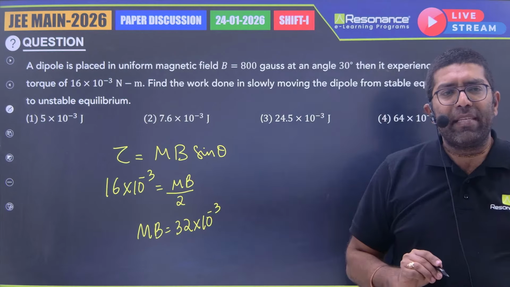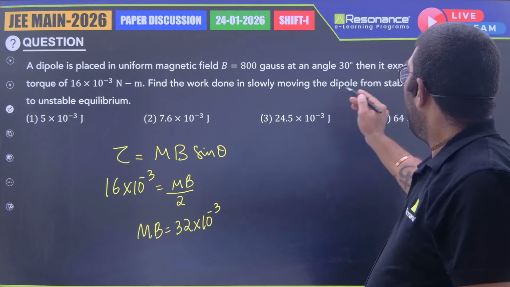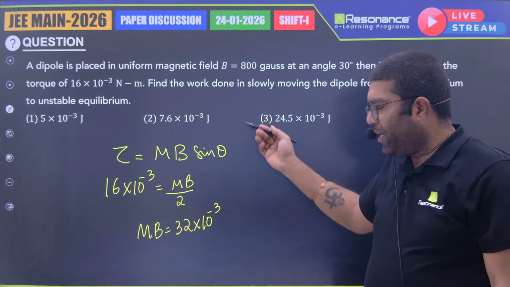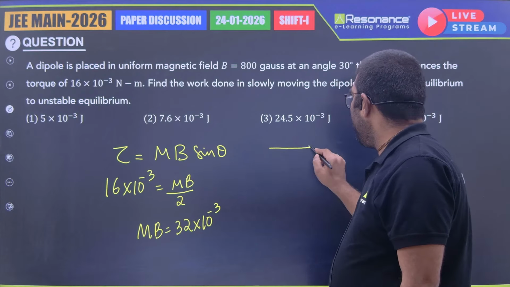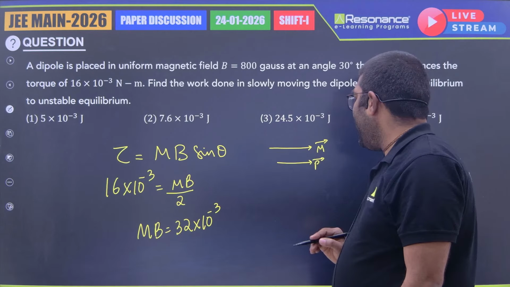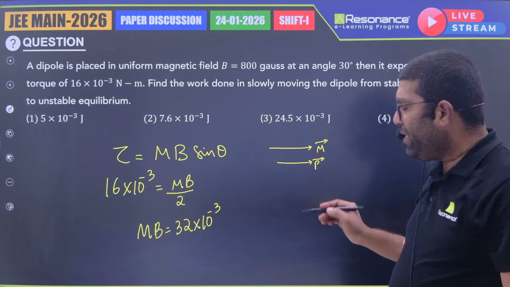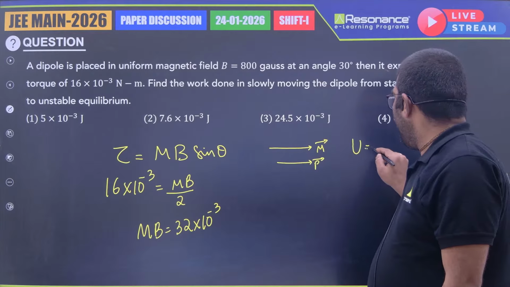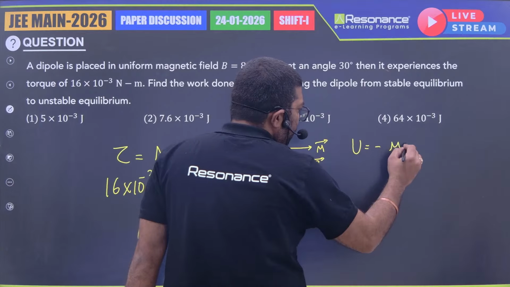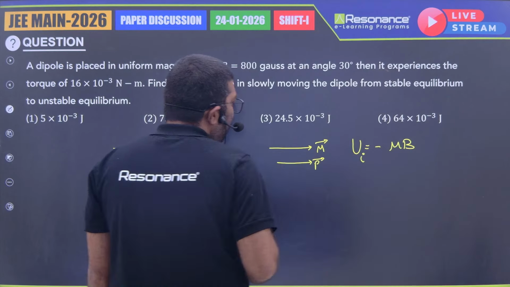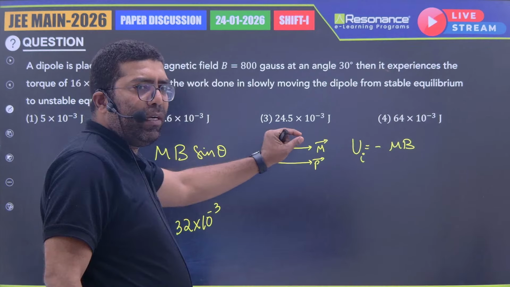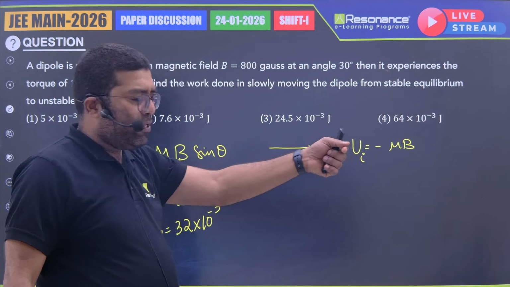Now they are asking the work done in slowly moving the dipole from a stable equilibrium position to unstable equilibrium position. In stable equilibrium position, magnetic moment and magnetic field will be at 0 degrees. So potential energy will be minus mB cos theta, so minus mB. And they are taking the dipole from a stable equilibrium position to an unstable equilibrium position.